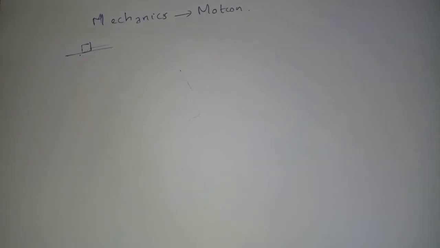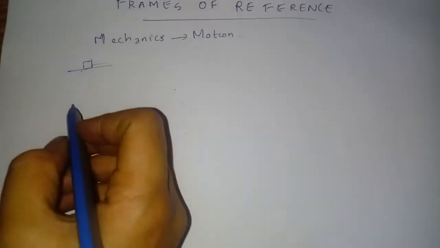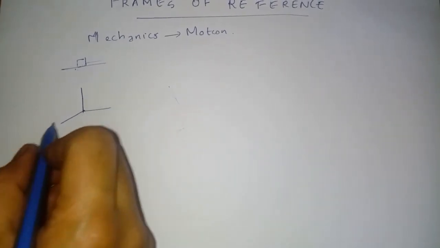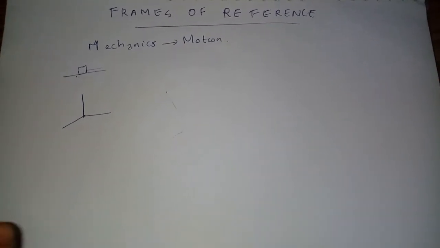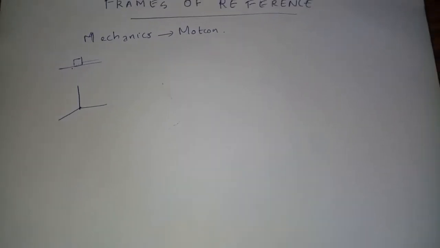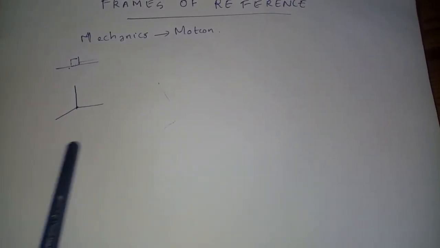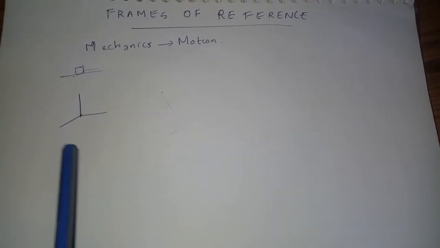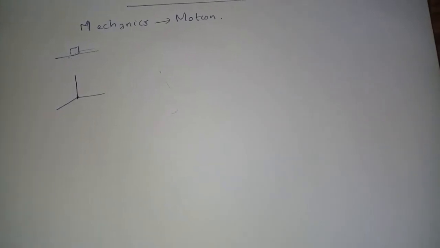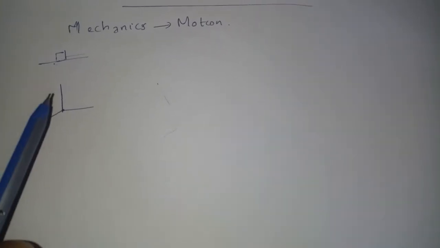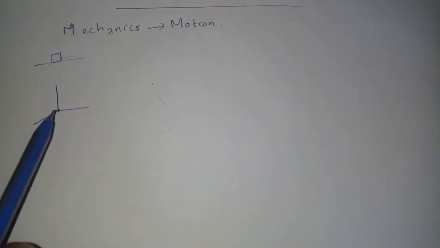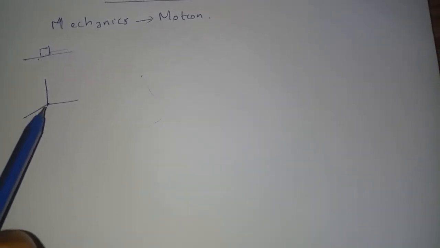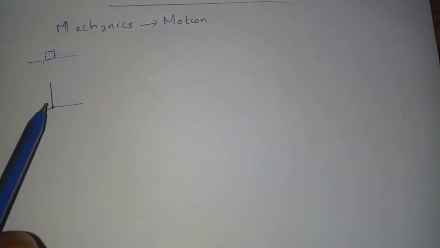So for a frame of reference, if you are considering a body moving in a three-dimensional space, we have a mathematical representation of a frame of reference like three mutually perpendicular axes. Okay, three mutually perpendicular straight lines in empty space form the coordinate system which represents the motion of the body. These three mutually perpendicular lines intersect at one point, that is called the origin.